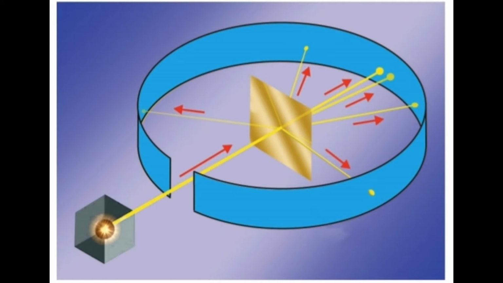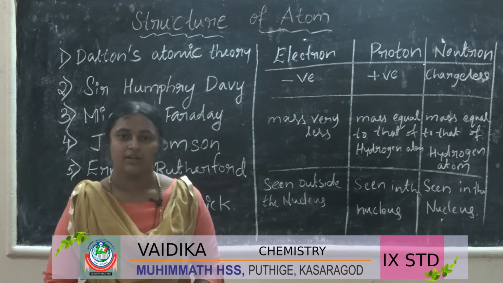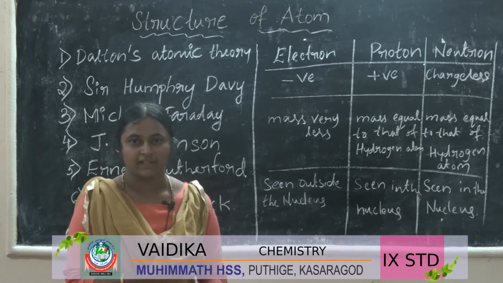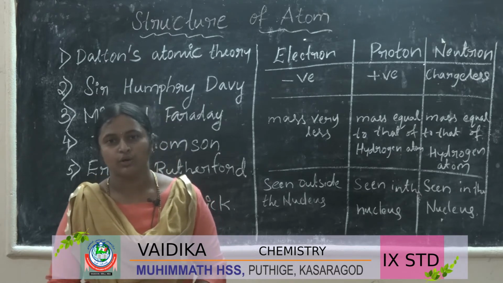From the source the rays are going, and these rays contain positively charged alpha particles. What happens here? The alpha particles hit the gold foil.